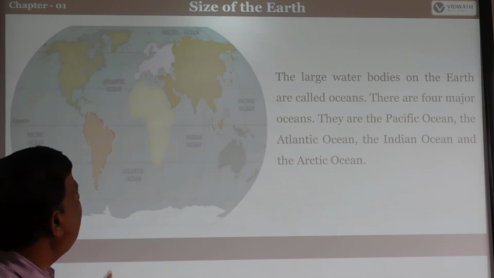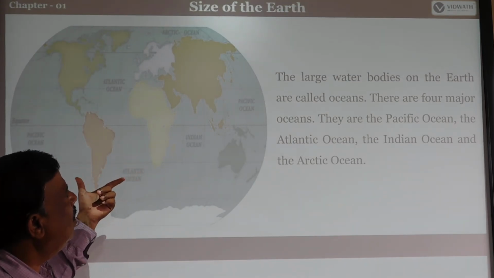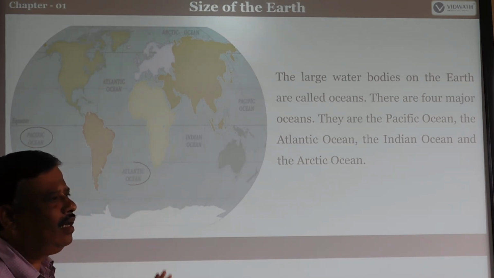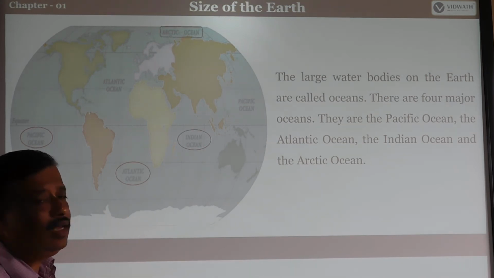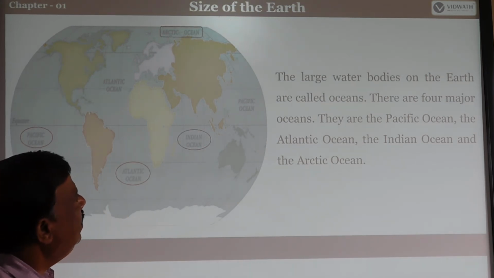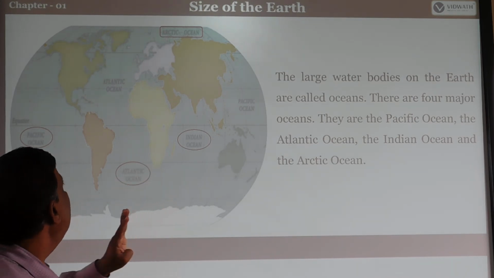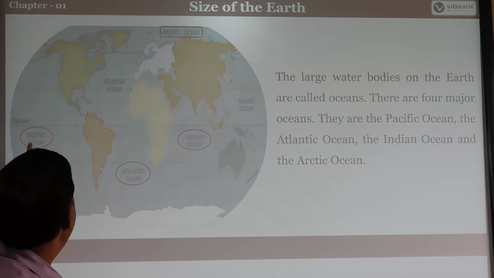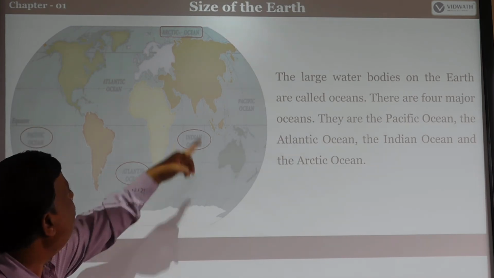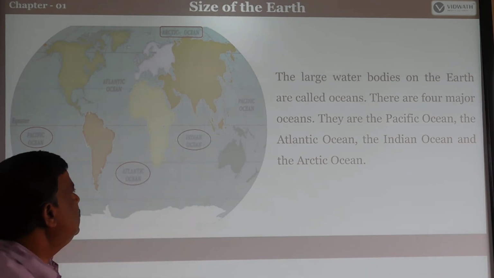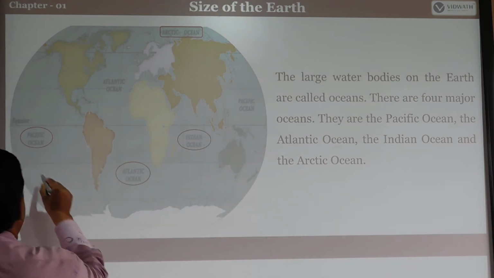The large water bodies on the Earth are called oceans. The water bodies that cover the largest part of the Earth are known as oceans. See here, there are 4 major oceans mentioned. One is the Pacific Ocean, which covers this whole area, that's why it is the Pacific Ocean.